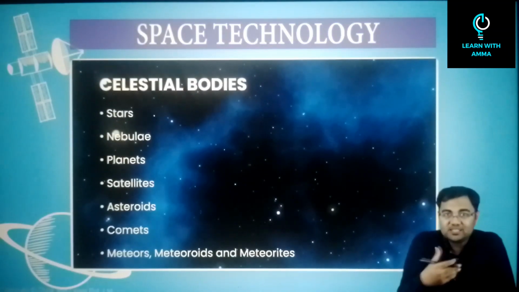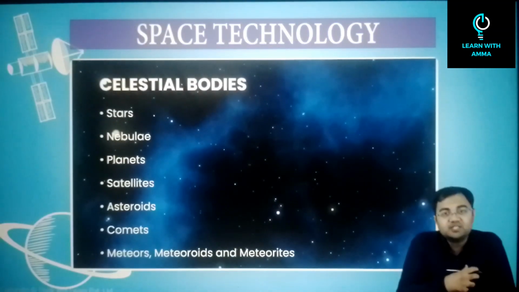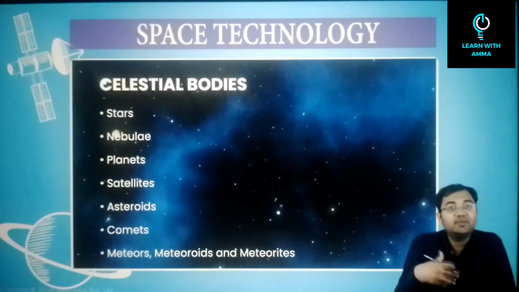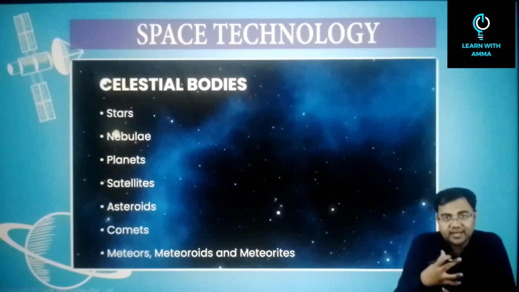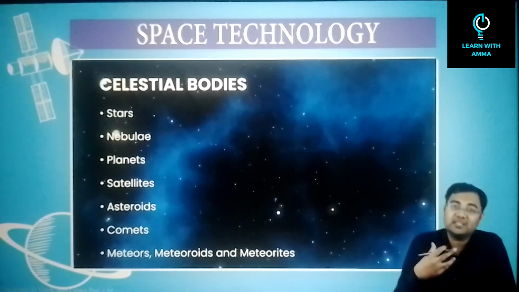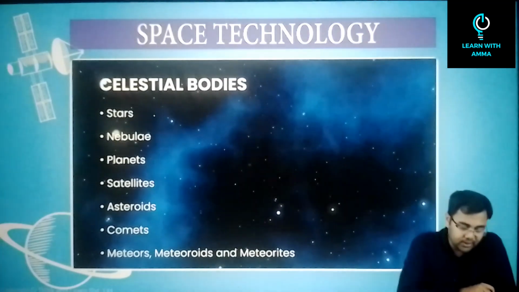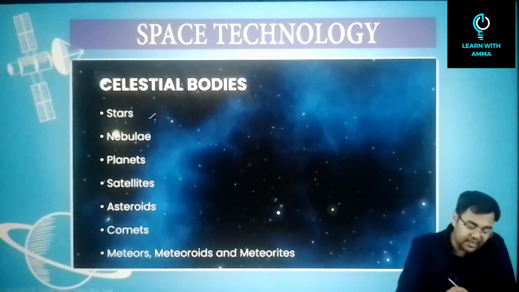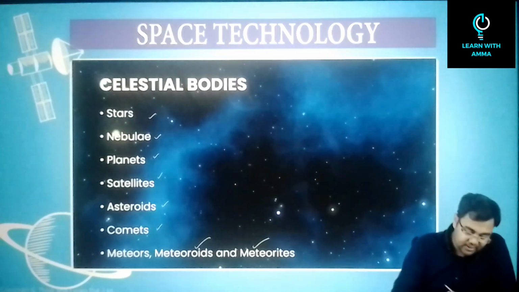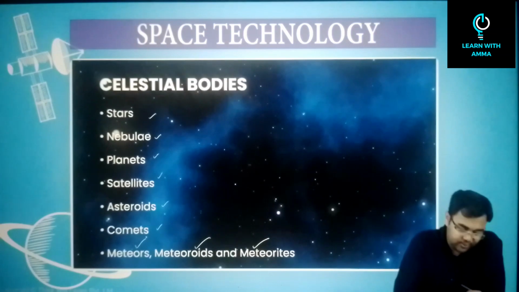Now we come to the next part of our lecture, and in this part we'll discuss celestial bodies. We'll understand various kinds of celestial bodies, what they are, how we define them, and we'll try to understand from the point of view of examination how they can be important. So we are going to discuss stars, nebula, planets, satellites, asteroids, comets, and meteoroids. And we'll discuss meteors and meteorites as well.